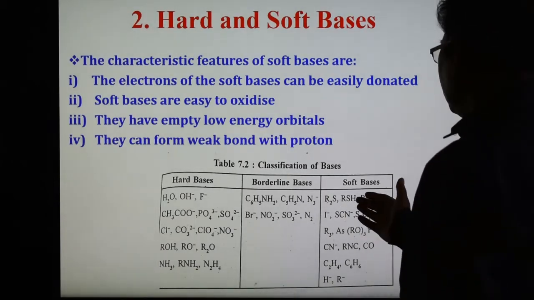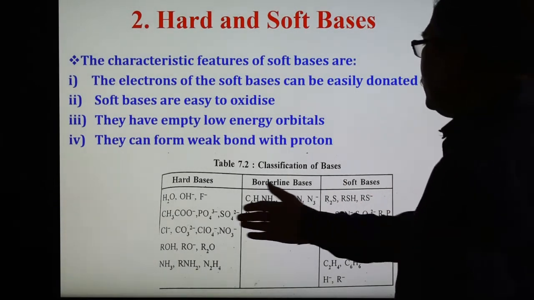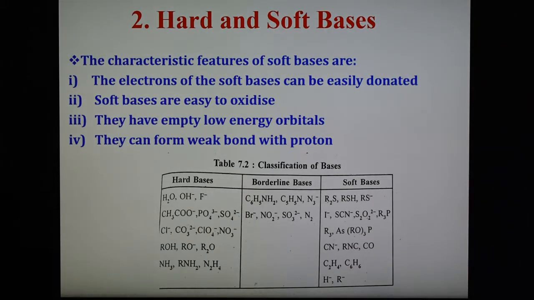So see the examples here are H2, I minus, and here F minus is the strongest electronegative. So highly electronegative ions are hard bases, and less electronegative ions are the soft bases, and borderline bases are also being shown. So this is the concept of soft and hard acids and bases.